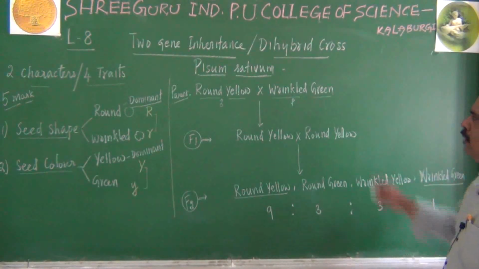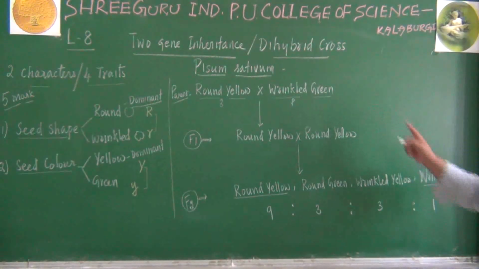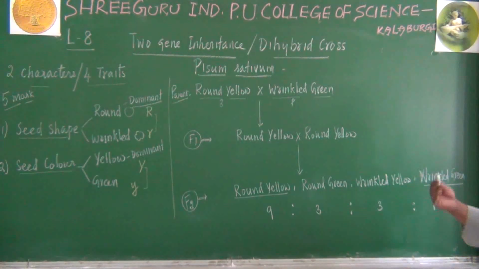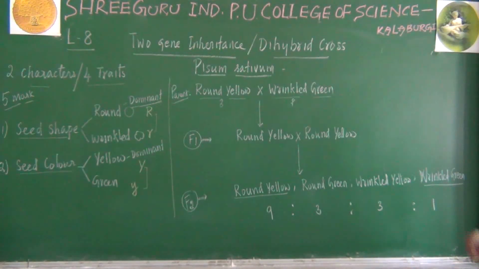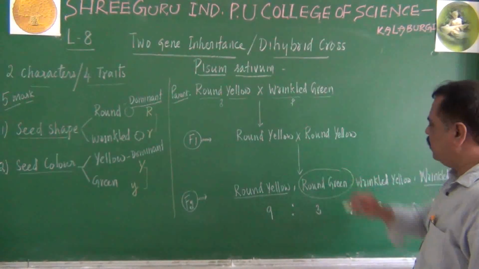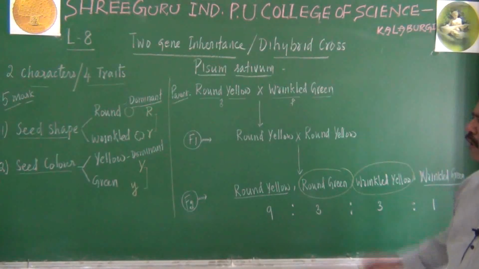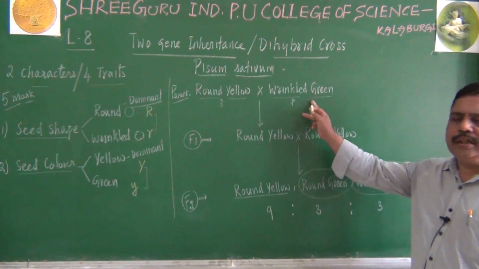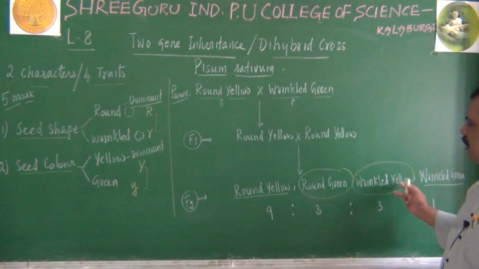It is okay because they are the parental generation. Wrinkled green also appeared in the F2 generation. You can prove that by means of the law of segregation. But we never took round green and we never took wrinkled yellow. Neither in the parental generation nor in the F1 generation were there round green and wrinkled yellow.